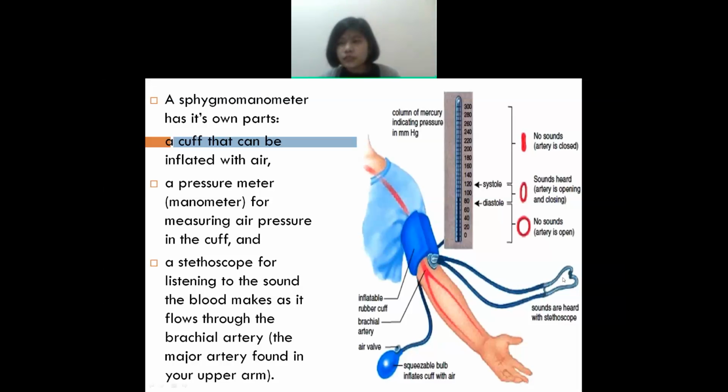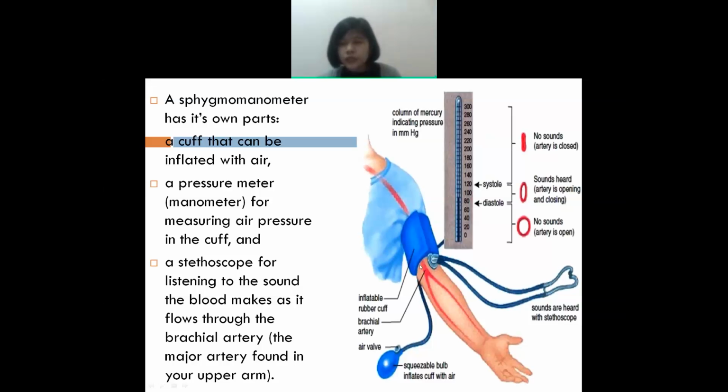You have to place the diaphragm on the brachial artery. Understand? You have to place it over the brachial artery.